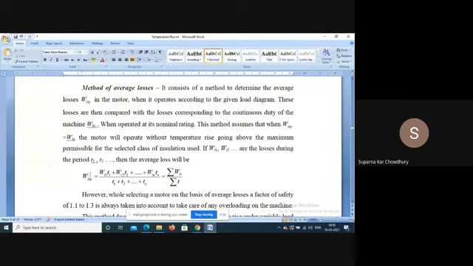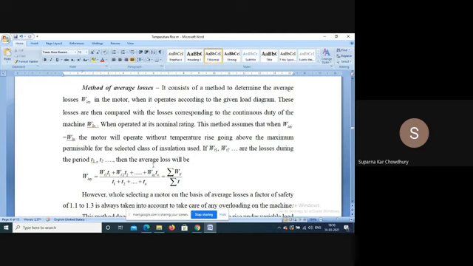Average loss in a load diagram means that, say for time T1, the loss is WL1. For time T2, it is WL2, and so on, up to time Tn, it is WLN.